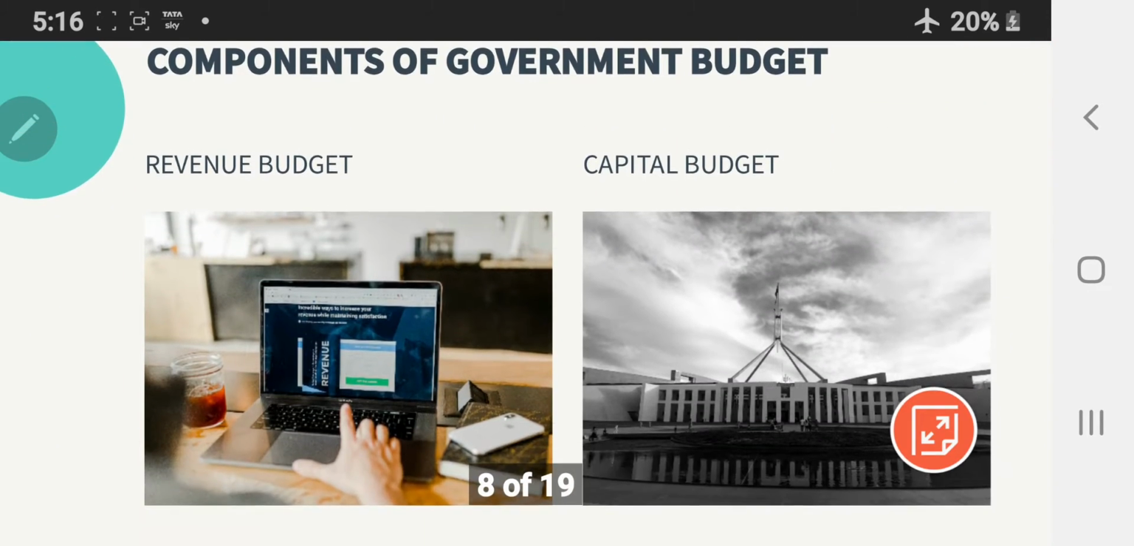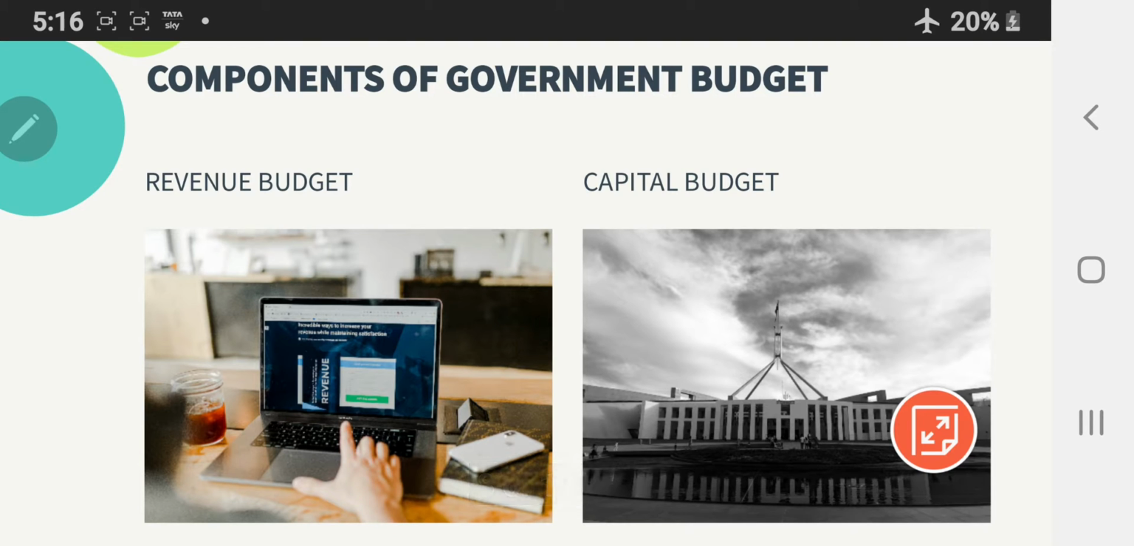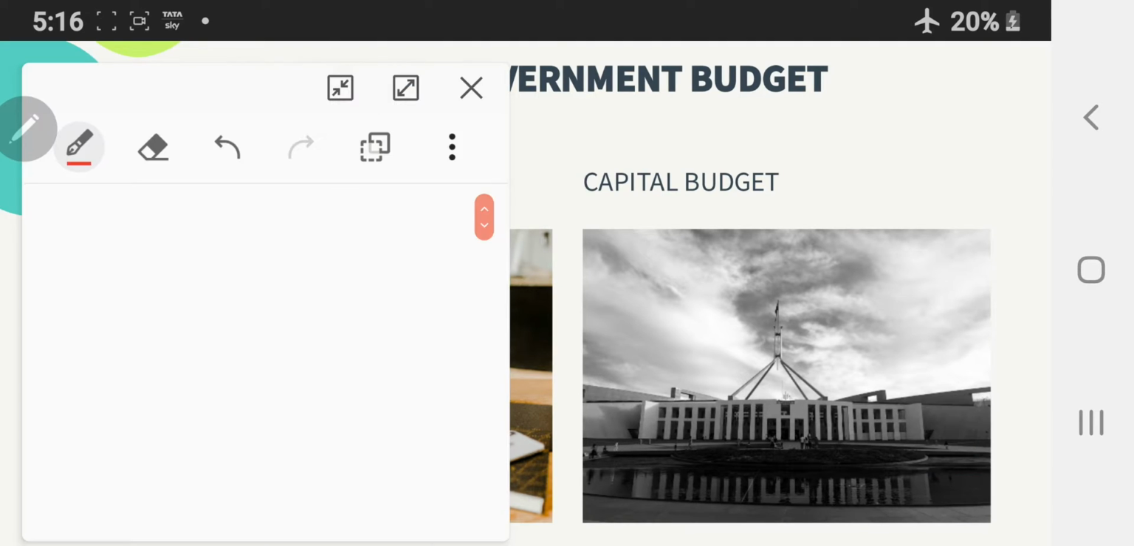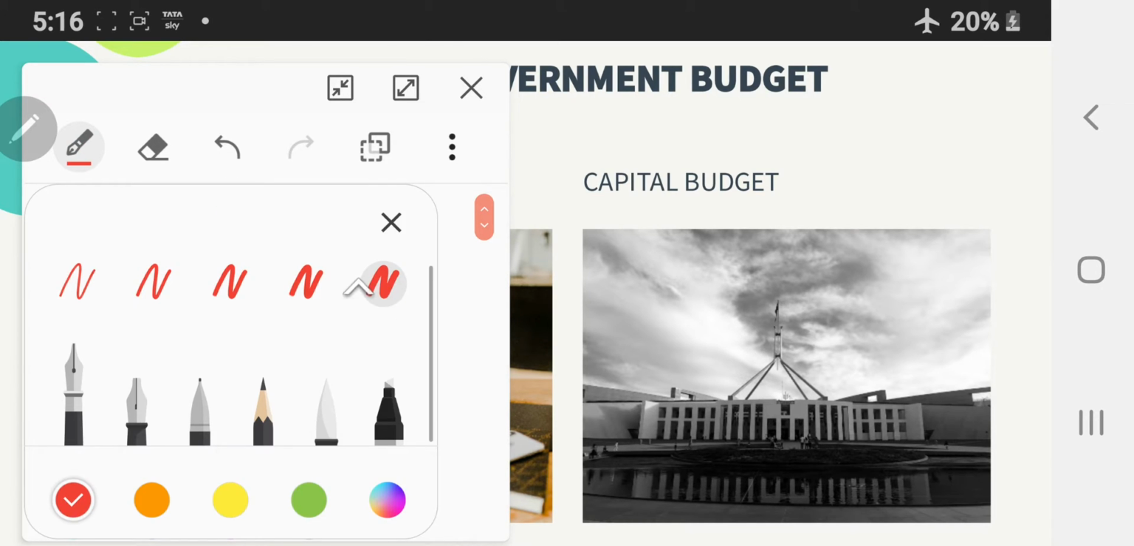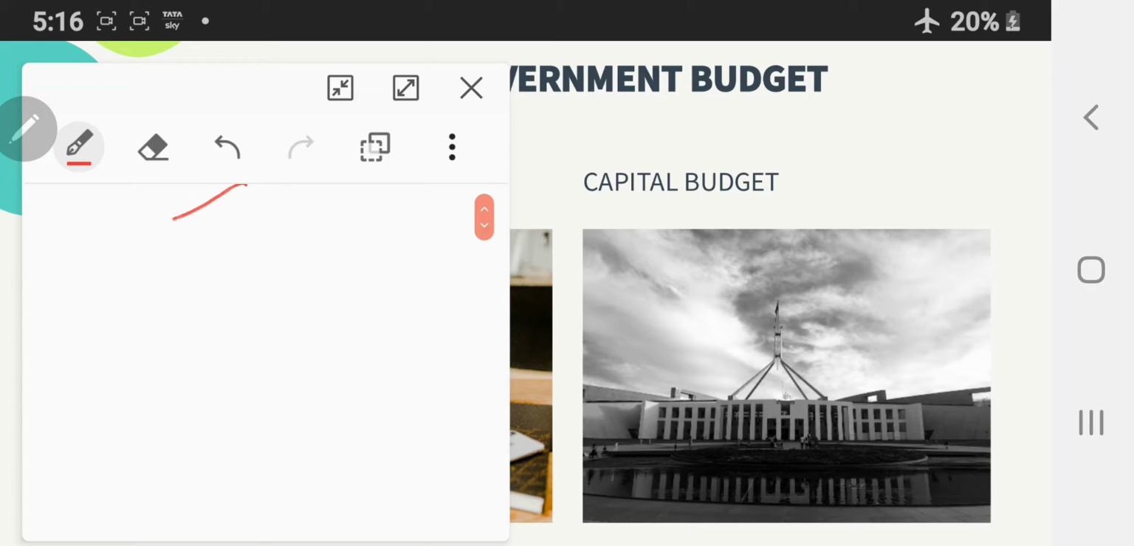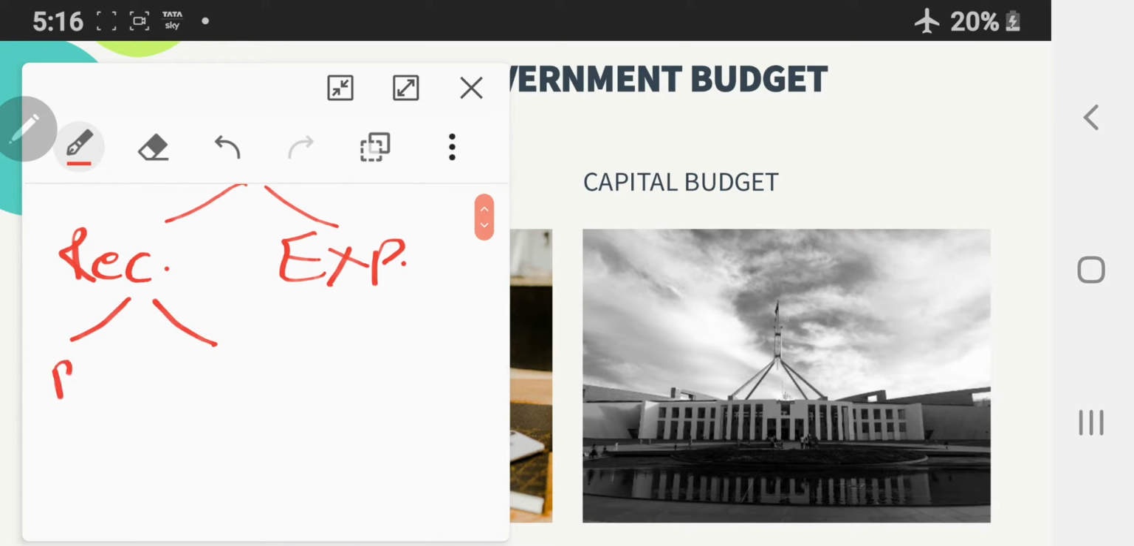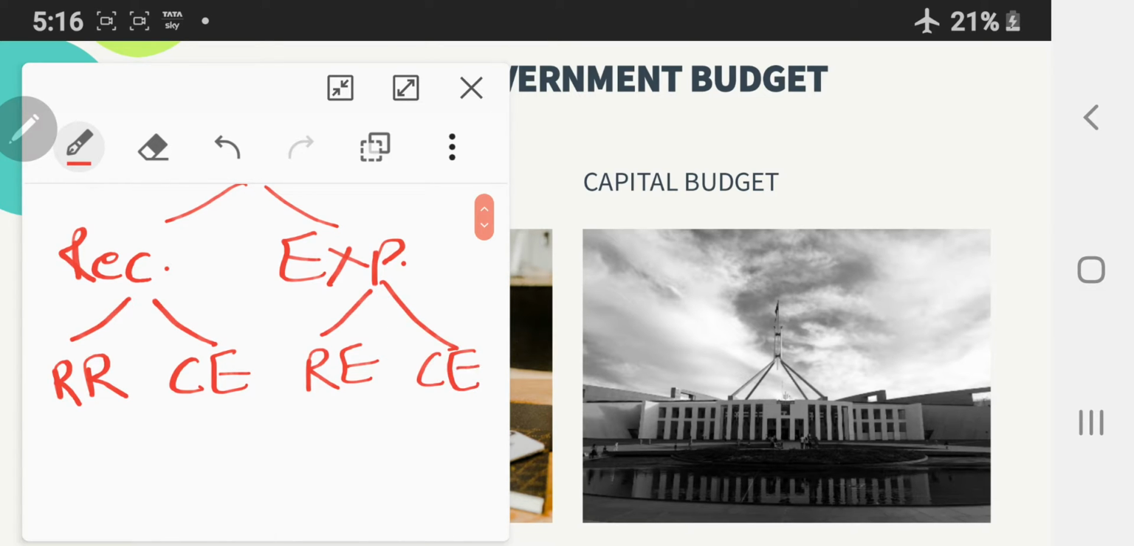Coming to the components of government budget, there are two main components of government budget, that is revenue budget and capital budget. Let's have a look at these in detail. As we all know, budget is all about expenditure and receipts of government. So receipts and expenditure. These receipts are further categorized as revenue receipts, capital receipts, revenue expenditure, capital expenditure.